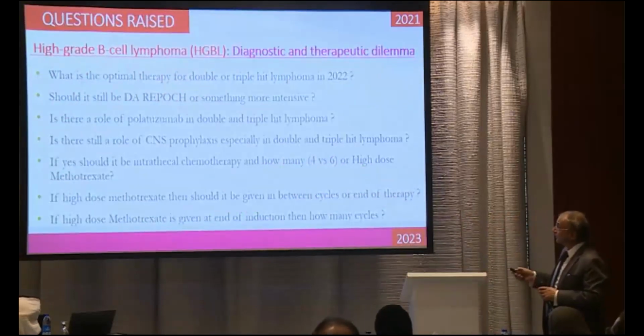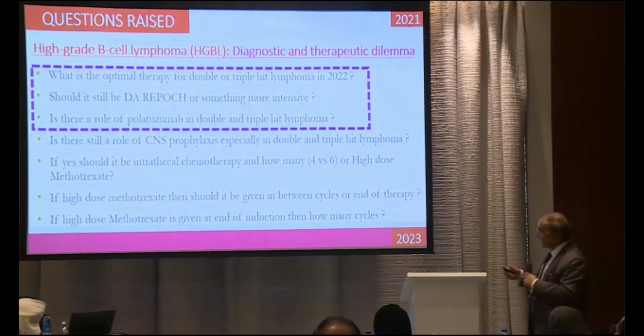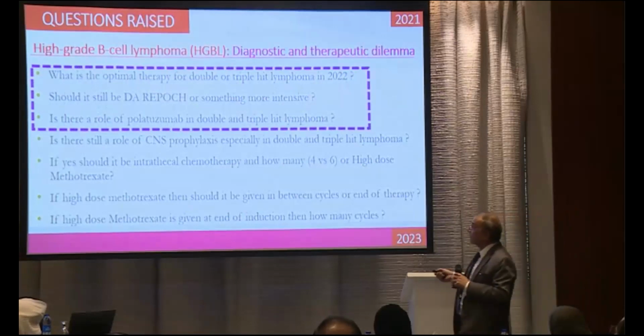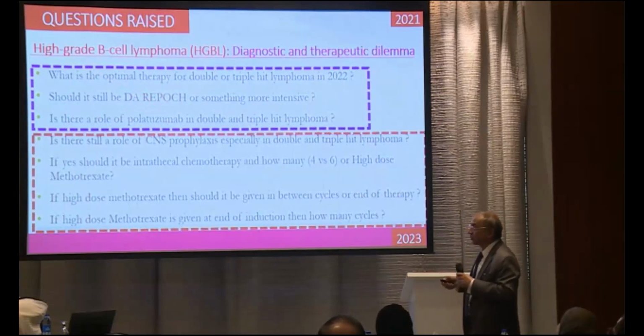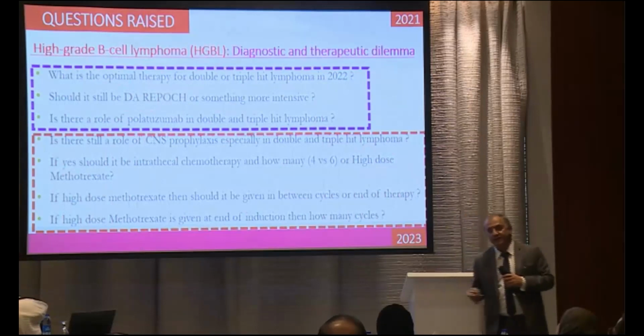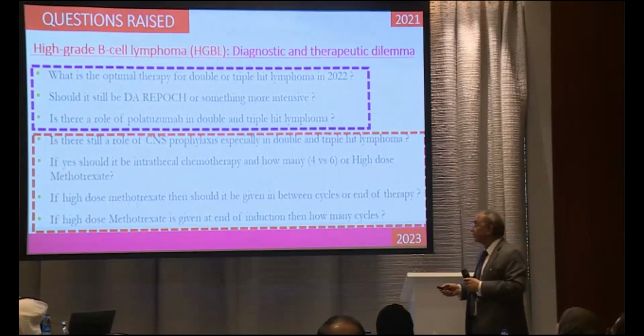Now, this raised some questions. When you have this type of lymphoma, diffuse large B-cell lymphoma, which is aggressive, with HLH, then what should we do? Should we go for dose-adjusted R-EPOCH or something like polatuzumab-based chemotherapy? And again, CNS prophylaxis is a question mark. Should we give IT, high-dose methotrexate and all these things?